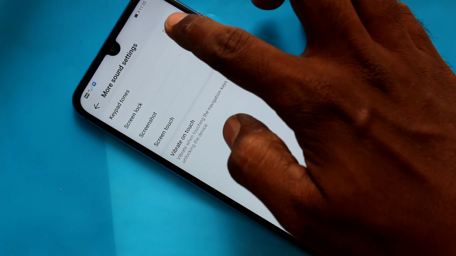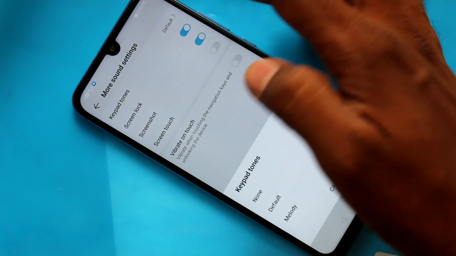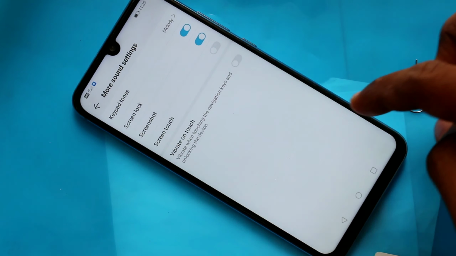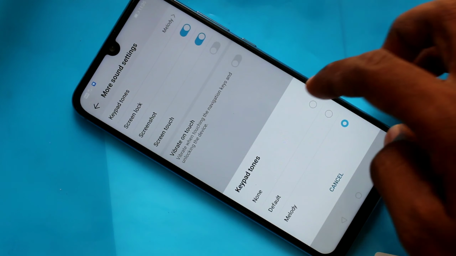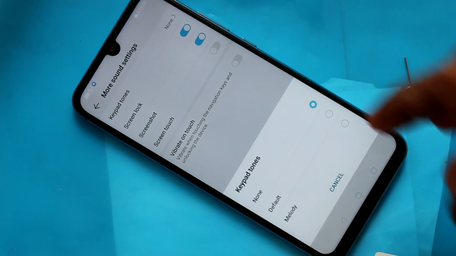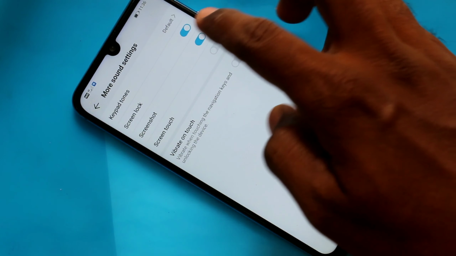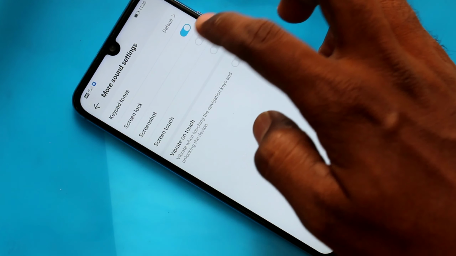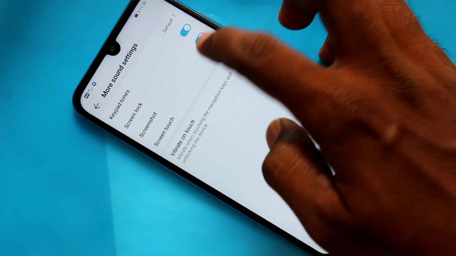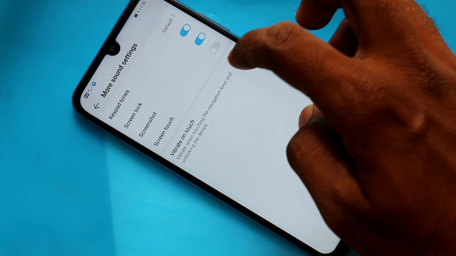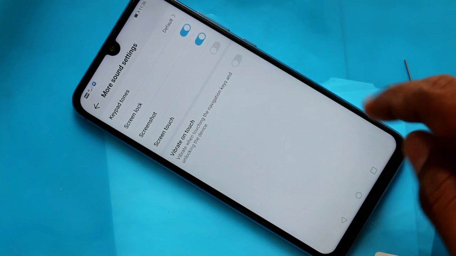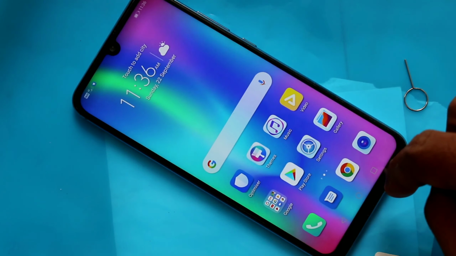And click on more sound settings. Here you can just control, turn off or turn on these buttons: keypad tones, screen lock sound, screenshot sound, and screen touch sound, etc. Just you can turn on or turn off. You cannot set any specific ringtone here.